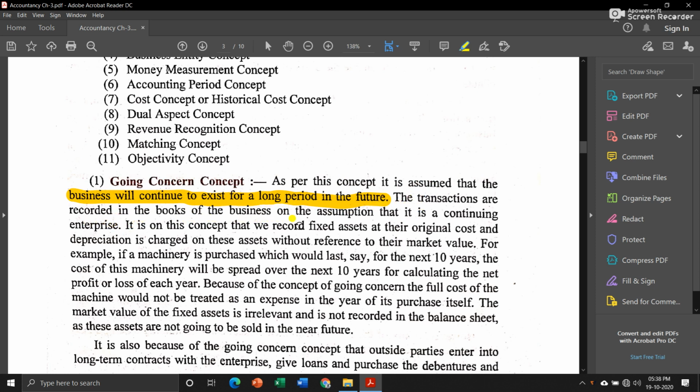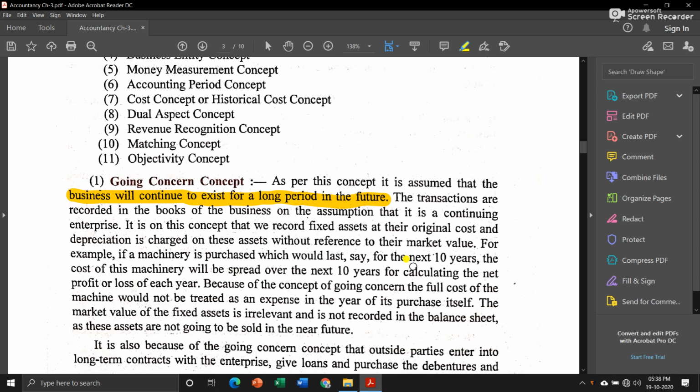It is on this concept that we record fixed assets at their original cost and depreciation is charged on these assets without reference to their market value. Because of this going concern concept only, we divide our assets and liabilities into short-term and long-term.